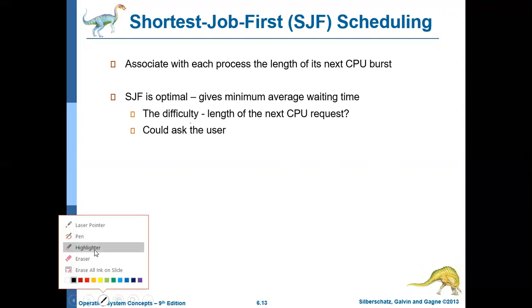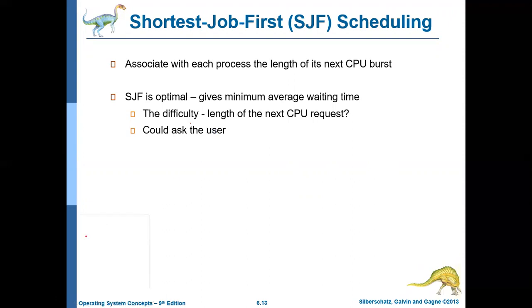When the user is submitting the job, you can ask how much CPU time this particular job may take. Then the user should have the knowledge to say that it may take 20 milliseconds or 30 milliseconds. But if the user does not have that knowledge, then it may not be appropriate.